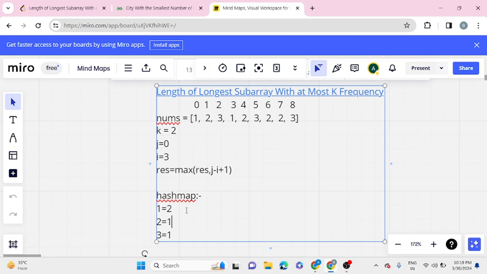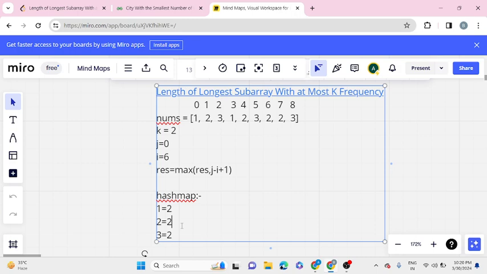Now our i will be incremented to 4 and our 2 will be updated. Now i is incremented to 5 and this will be updated too. Now i will be incremented to 6. Now we are seeing that there is an element 2 which is also present in our hash map and which has a frequency of 2, which is less than or equal to 2.